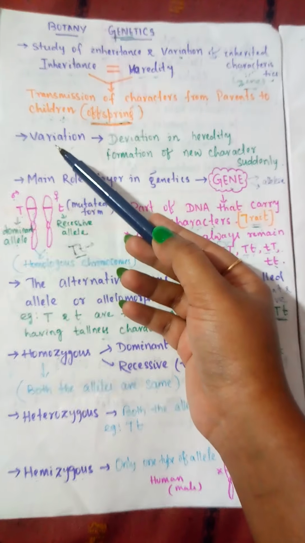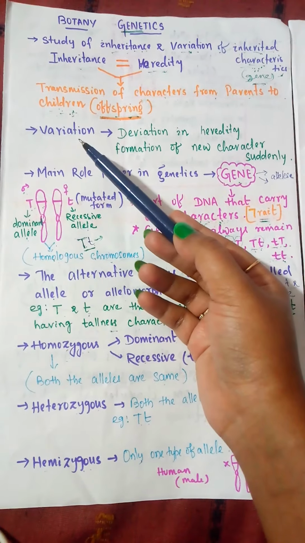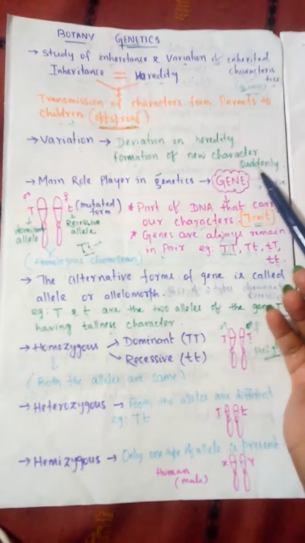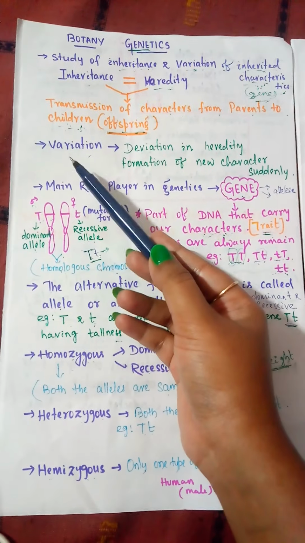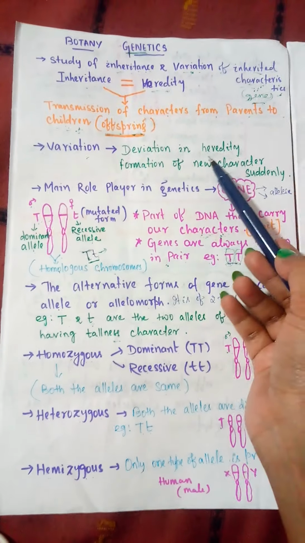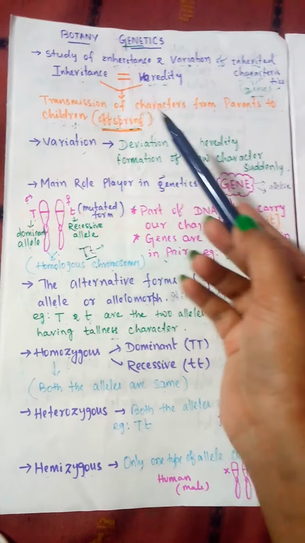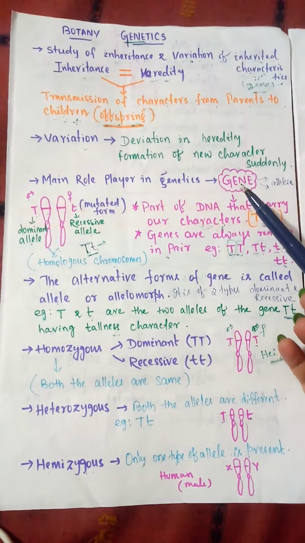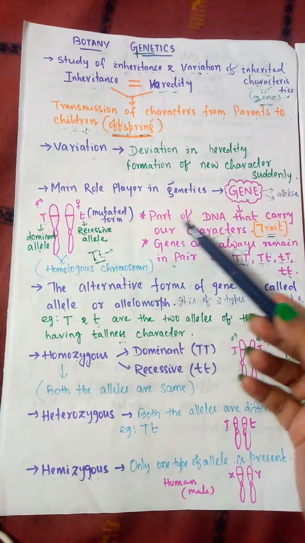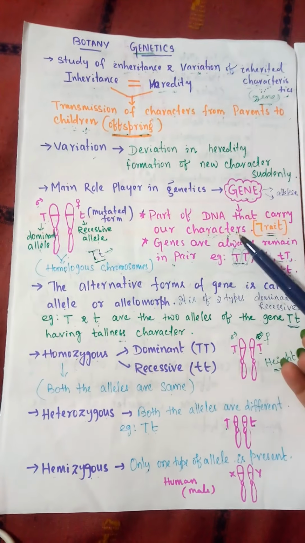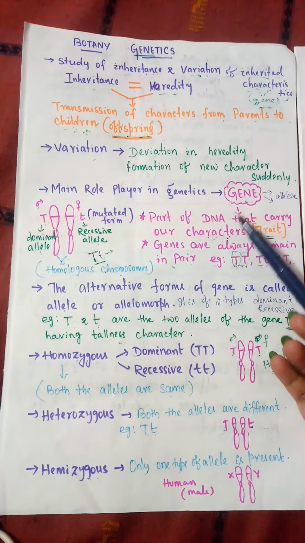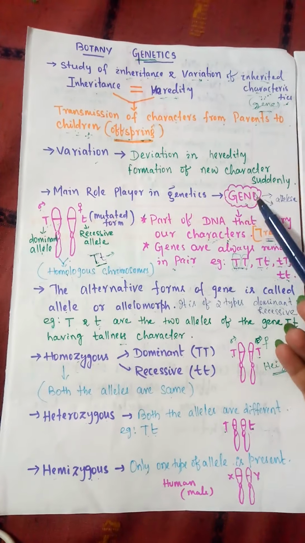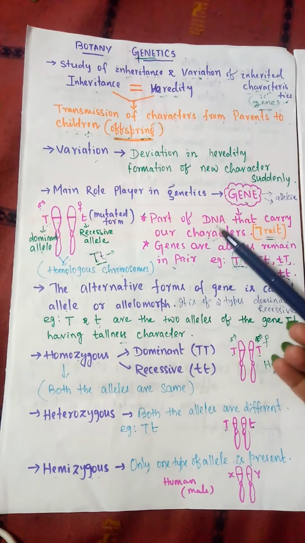But what is variation? Any kind of difference that appears in a hereditary character is known as variation. That is, the sudden formation of a new character in an organism is known as variation. That is the deviation in heredity. You can notice that in inheritance, heredity or variation, the main role player is the gene. So what is a gene? It is the part of the DNA that carries our characters. It is the coding section of the DNA, which bears the character. It is the bearer of our character.